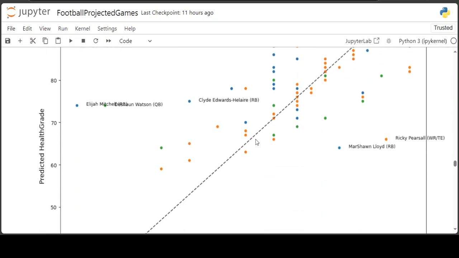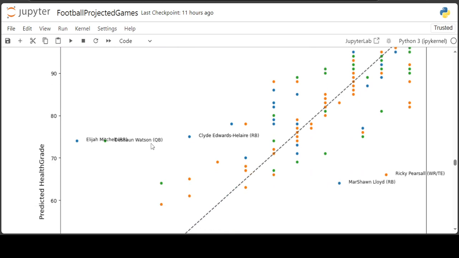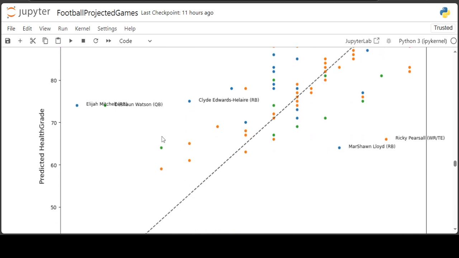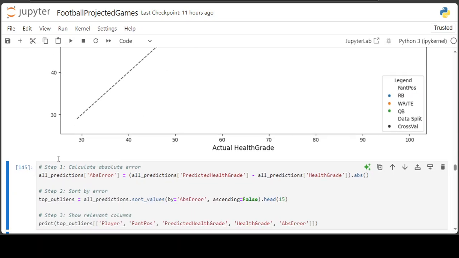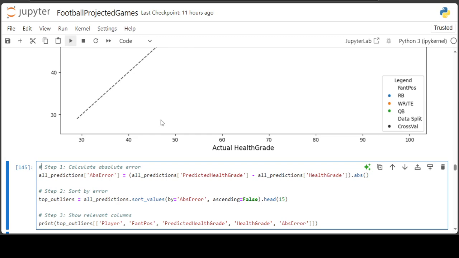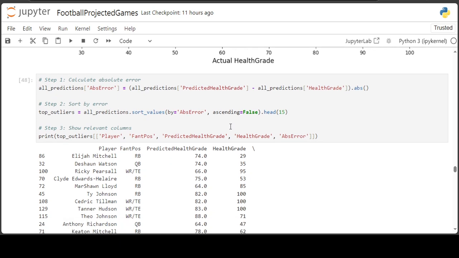As you can see, Elijah Mitchell is still up there, but since he was in the running backs, his score is going to stay the same. Deshaun Watson is still up there. Anthony Richardson, I don't think he's up there. Let's see. Let's run the calculation of the absolute errors.